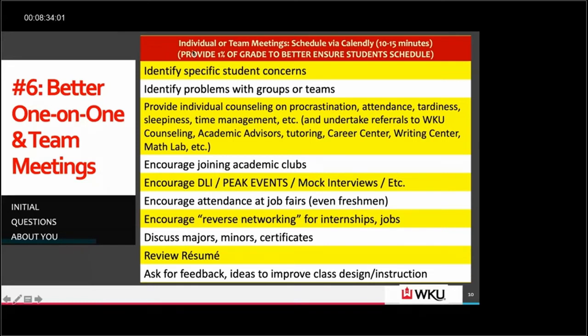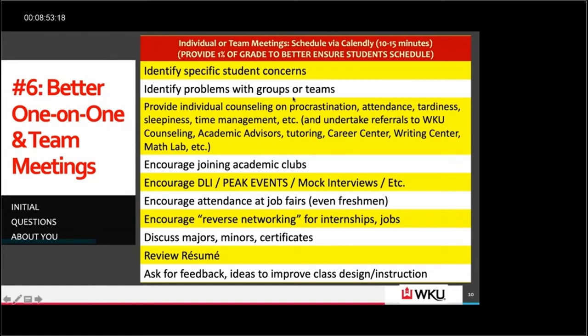I actually incentivize those meetings. I'll say these are required meetings, so 1% of your grade goes to it. That way you make sure students participate. You can also identify problems with groups or teams. I always like to ask, how is your team working out? Things like that. Ask open-ended questions.